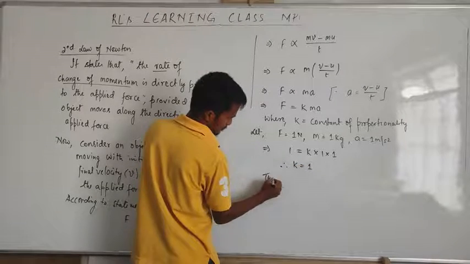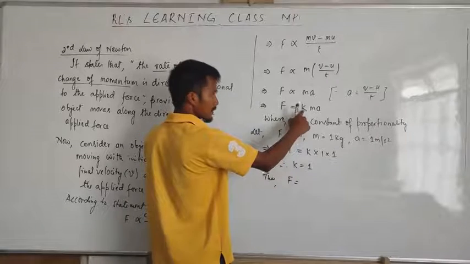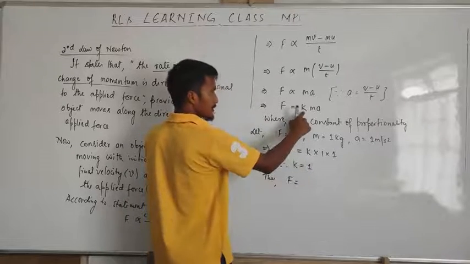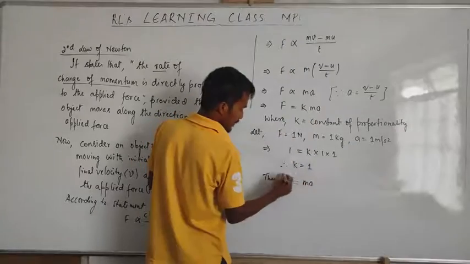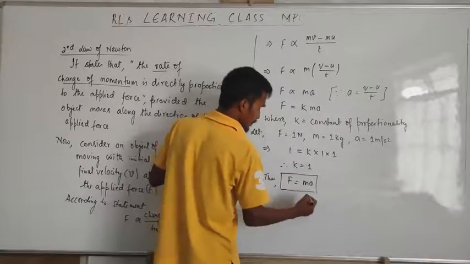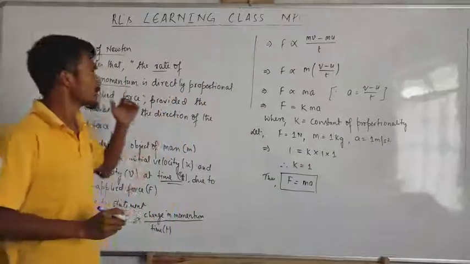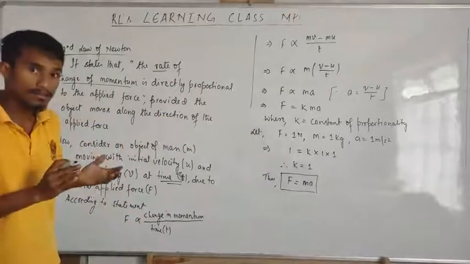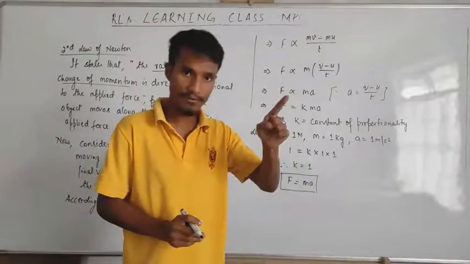And thus F is equal. Now in place of this K, I put 1. Then what is left is only F is equal to ma. Now this is the formula of force. And what does this law give us? Now this law gives us the magnitude of force. First law, definition of force.